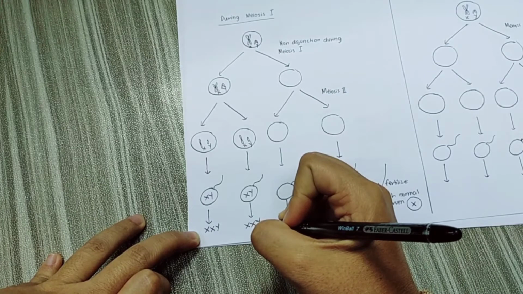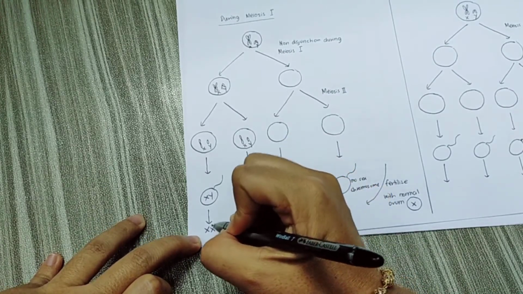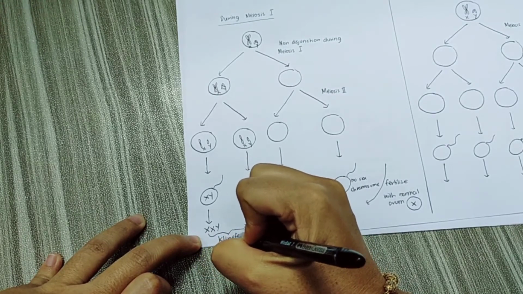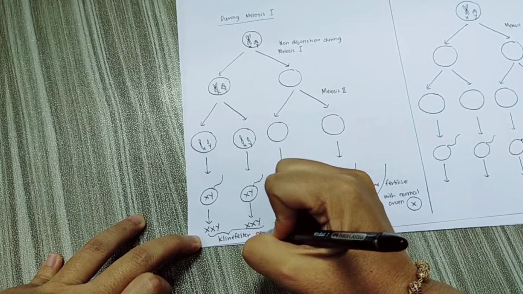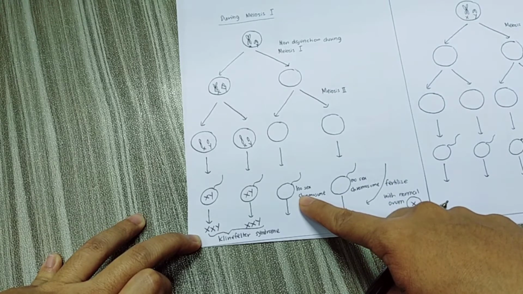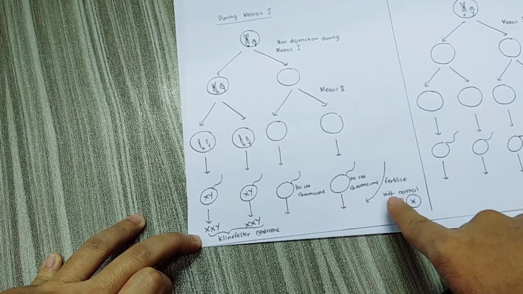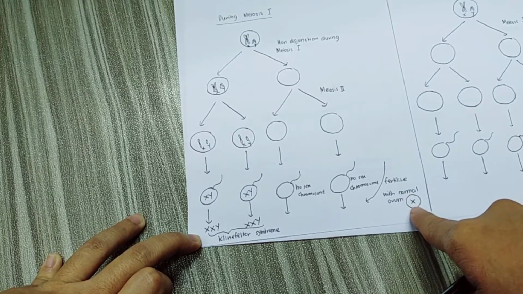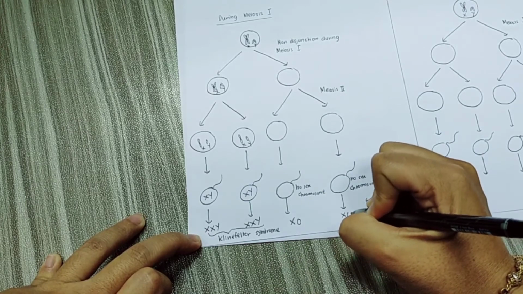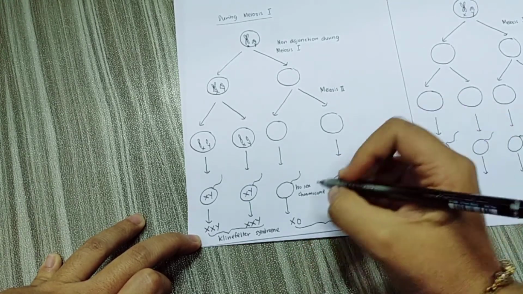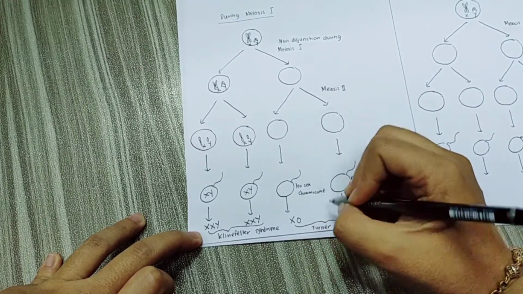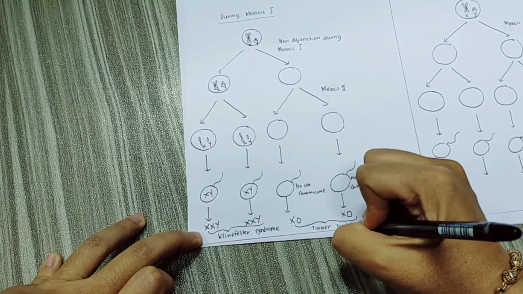So XXY genotype here, this person kita consider has Klinefelter syndrome. And then for the abnormal sperm that carries no sex chromosome, if it is fertilized with normal ovum with one X chromosome, dia akan jadi XO. This one also will become XO. So XO means this person will suffer from the disease that we call Turner syndrome.